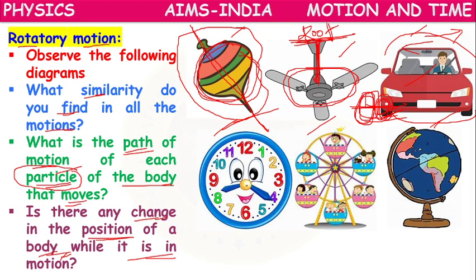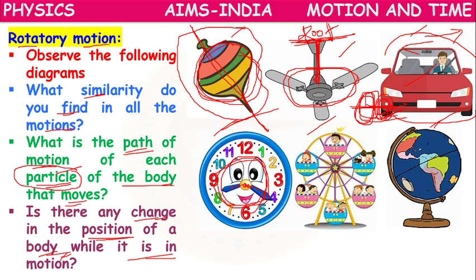If you take a wall clock, the minute hand, hour hand, or seconds hand, all will be moving round in the clock through one axis. This will be the middle point, and through that middle point all the hands of the clock will be moving.